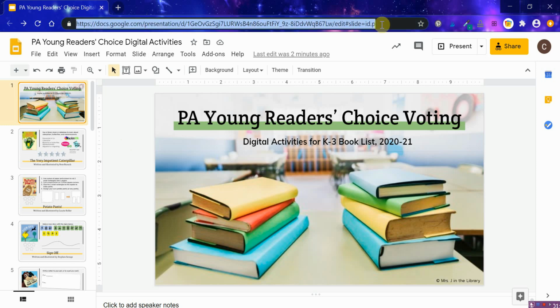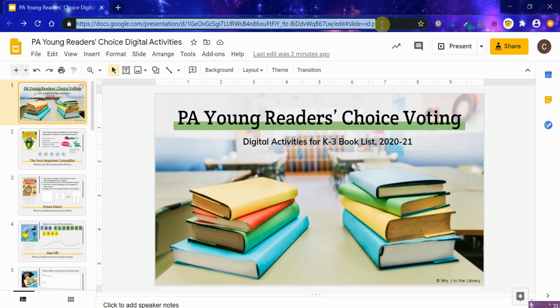Now, if you're sharing in Google Classroom, it's very easy to just add this Google Slides and make sure you set it to make a copy for each student. That means you'll need to assign it in Google Classroom as an assignment, not a material.